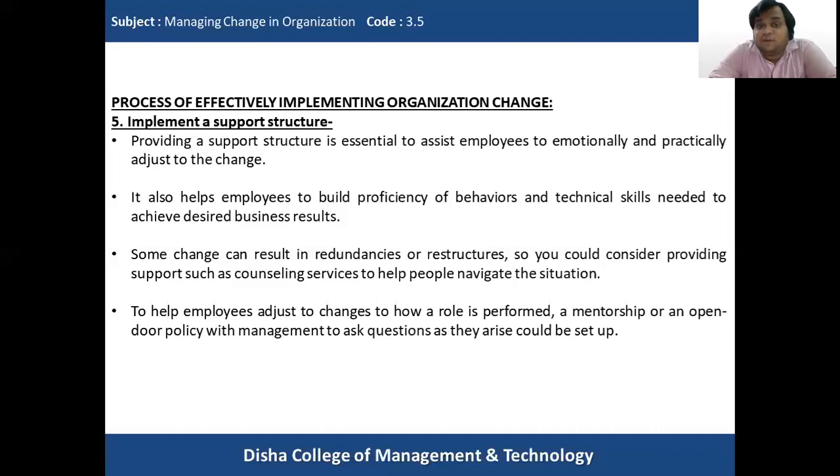Sometimes an open door policy should be there, where the change agent or the project managers will be directly interacting with these employees. Whenever there is any problem, employees can seek out management under this open door policy, and ask the questions that come to their mind. So when these doubts are cleared over time, through the open door policy and mentorship, and there is a proper support structure in place, then the employees will be able to accept the change much more efficiently.